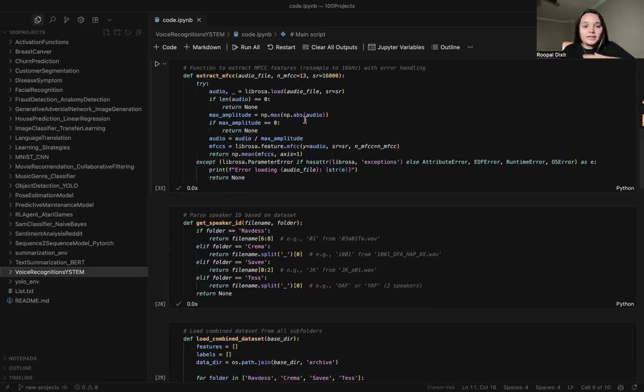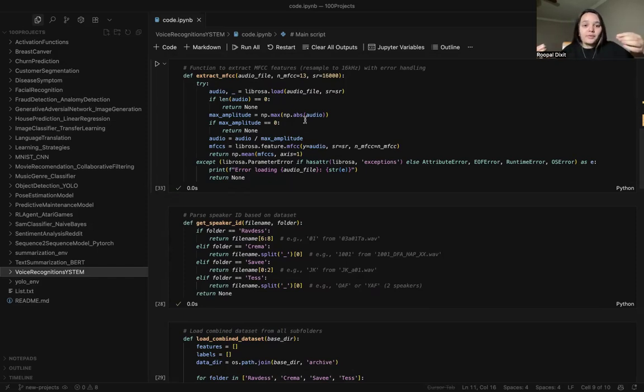So we normalize, and then we extract the n_mfcc 13, the MFCCs, which are a compact representation of the audio's spectral characteristics. Those characteristics include the timbre, the pitch, the softness of the voice.